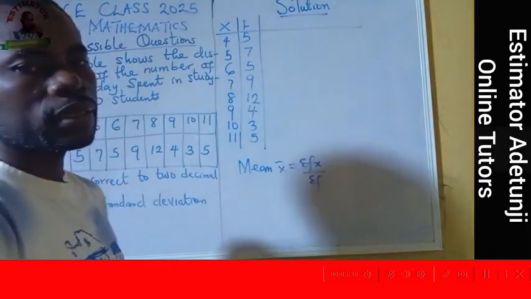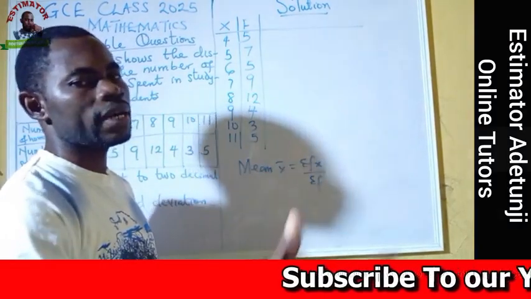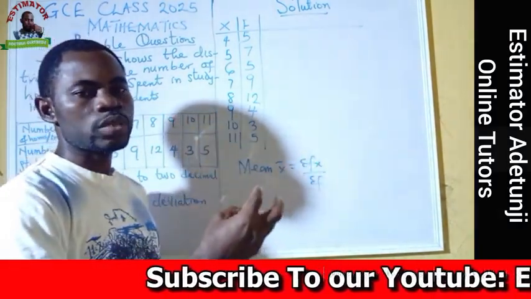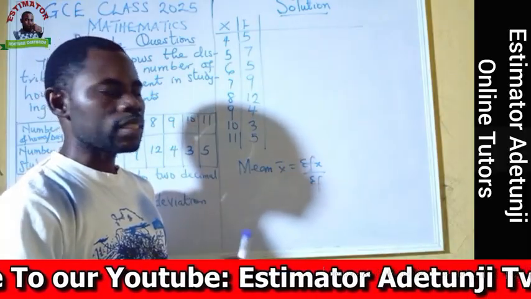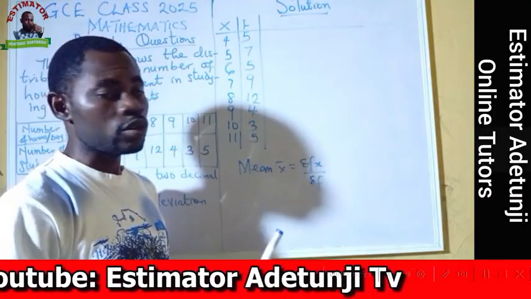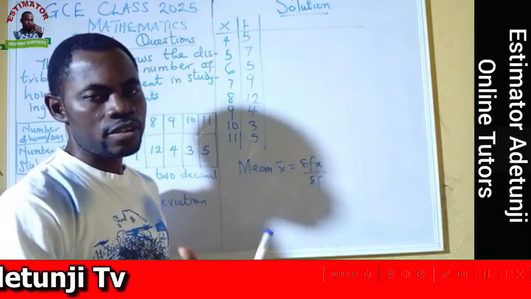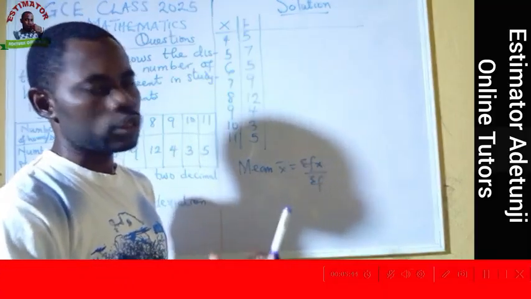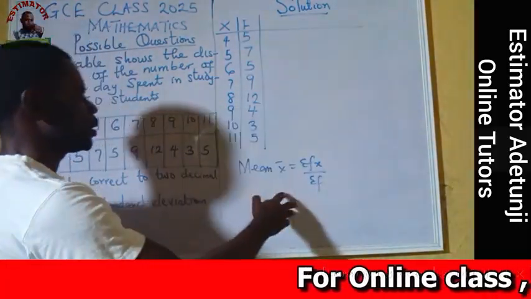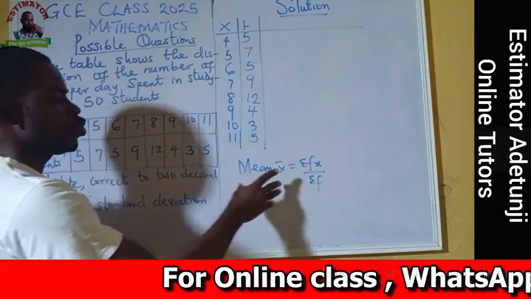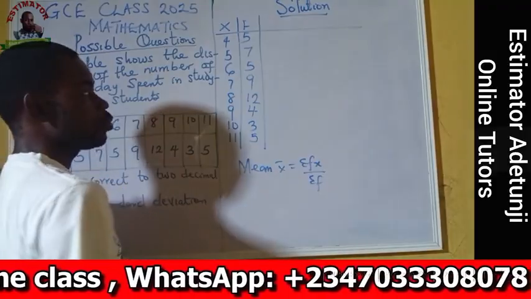Assuming the data are not repeating themselves, maybe they are just like 2, 3, 4, 5, that is, we have data 2, data 3, data 4, data 5, and I want to find the mean. In that situation, we don't need any frequency because none of them repeated itself. We can use summation x over n, or over the total, however many they are. But this time around, because of that situation, we are going to use the formula of mean that said summation fx over summation f.